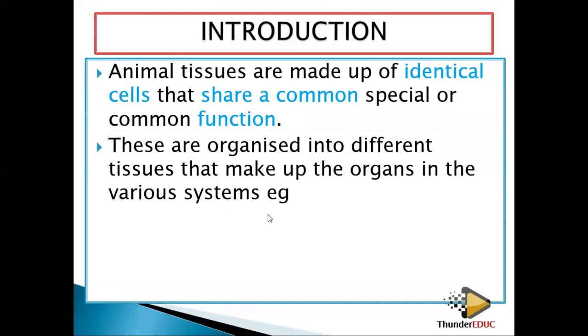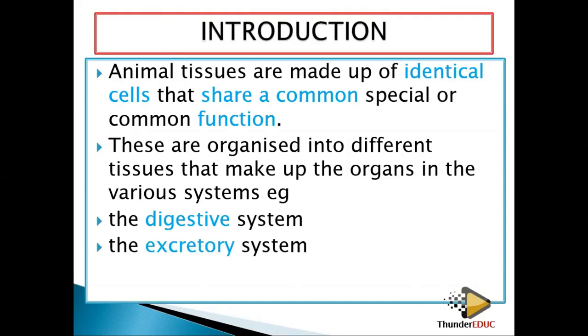If you look at some of the systems we have in our body, number one, we have the digestive system. You find a lot of different kinds of tissues in the digestive system. Then number two, you have the excretory system. Sometimes people confuse the wastes of the digestive system and the excretory system. Feces is not an excretory waste. Feces is undigested material.